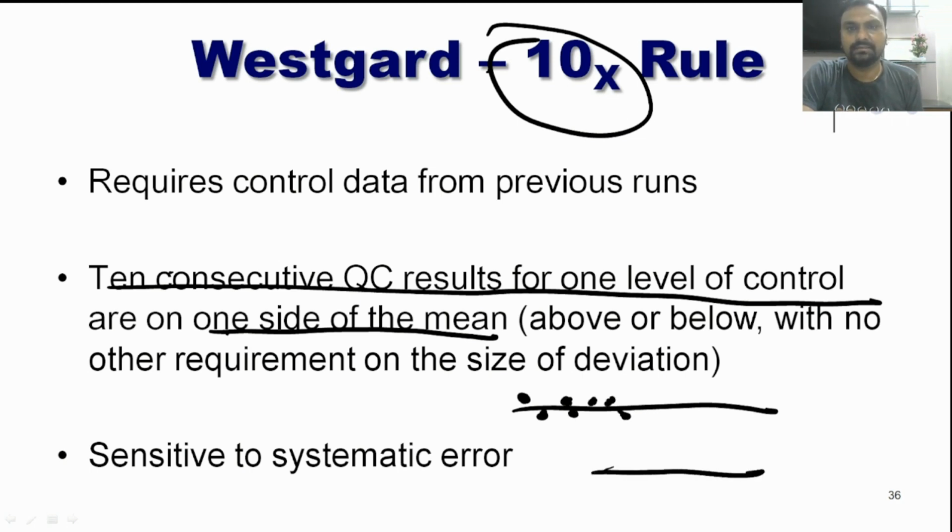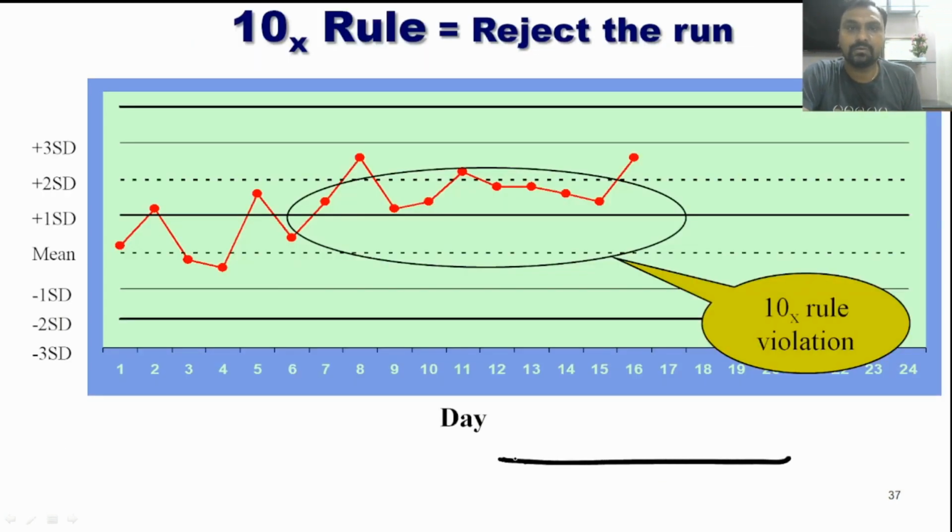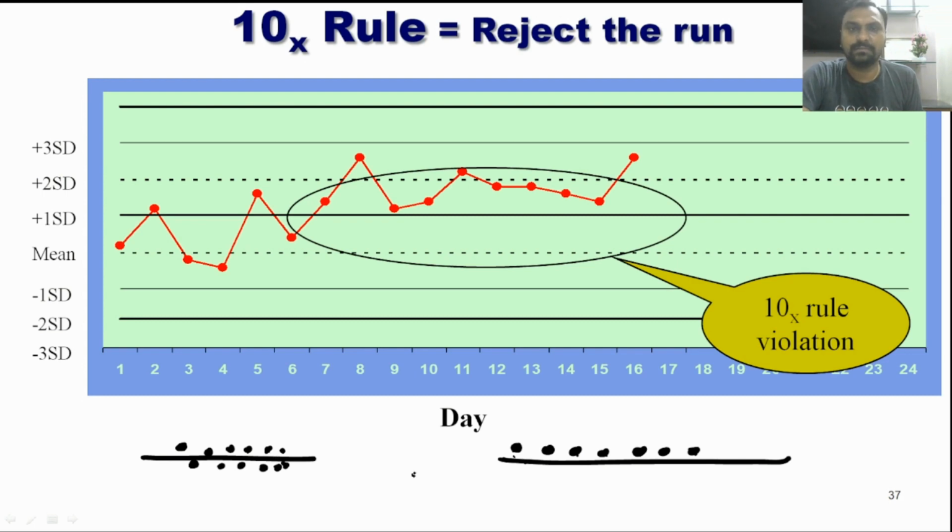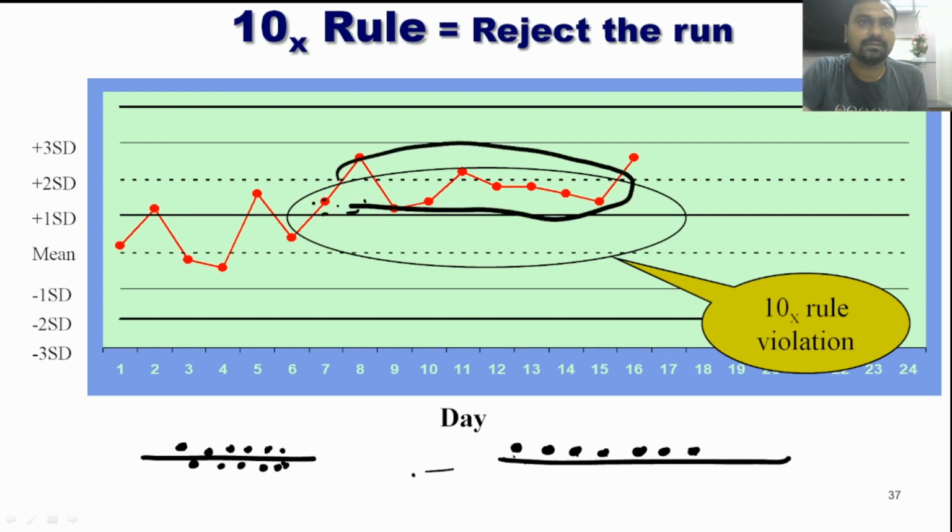If we get 10 consecutive results on the same side of the mean, that means there is some systemic error. So you can see here our results are in the same direction, so there is some systemic error.